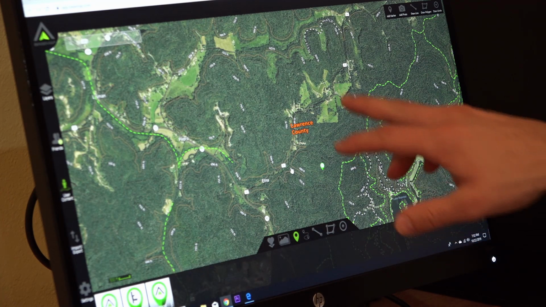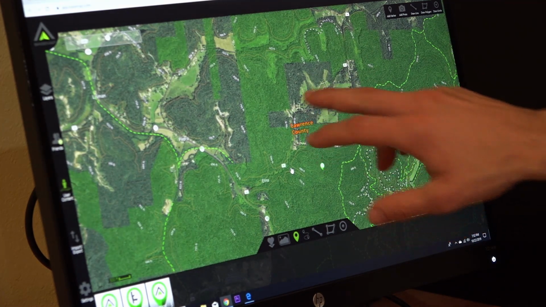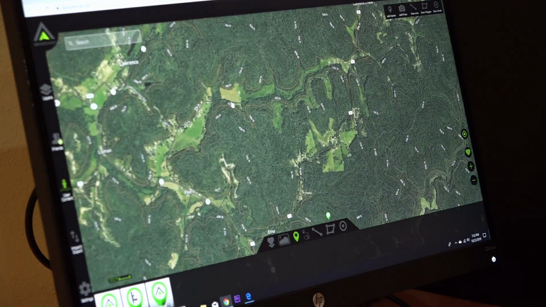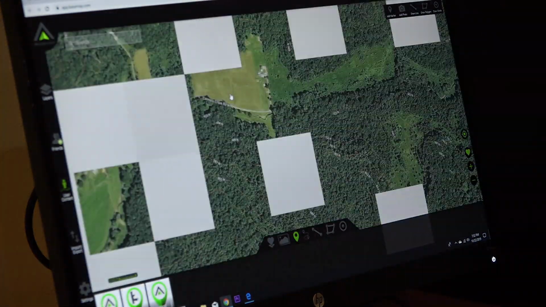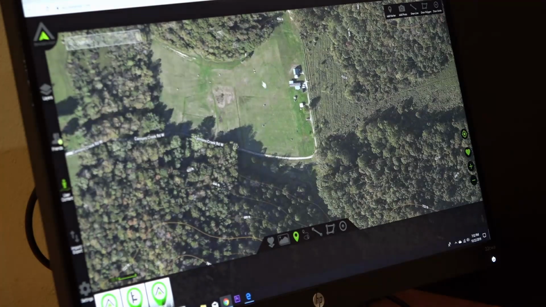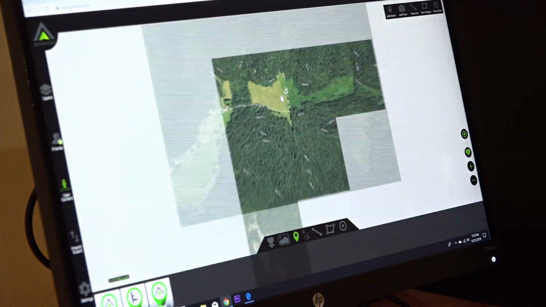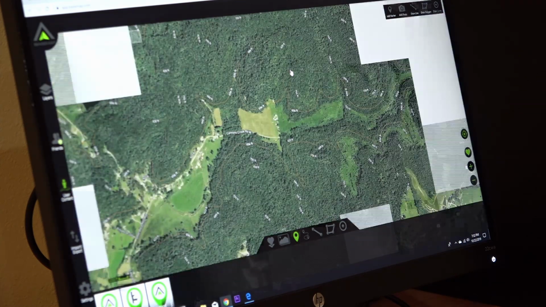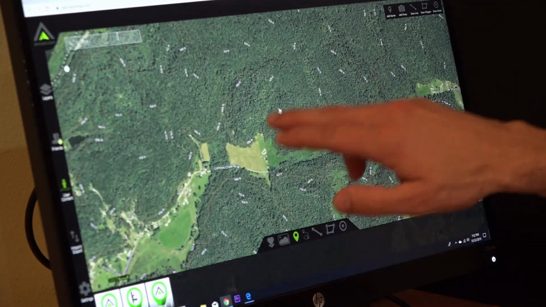All right, now there are some types of fields over here. There's some more over here. Zoom in on this one. This one looks like a hay field. You can actually see the hay bales out there. That's definitely going to have clover type stuff in it. Now, coming off of this hay field, there is a draw right here that goes up the hill, right there.